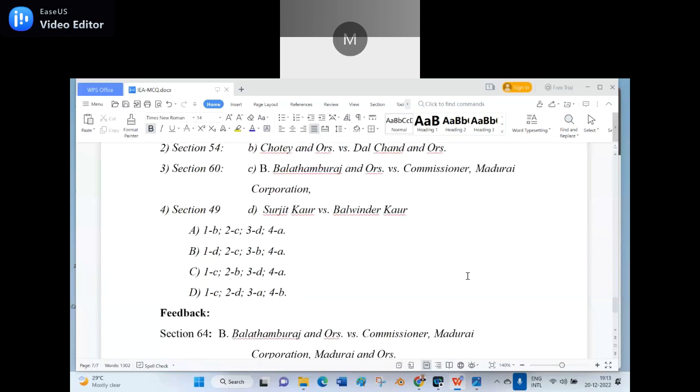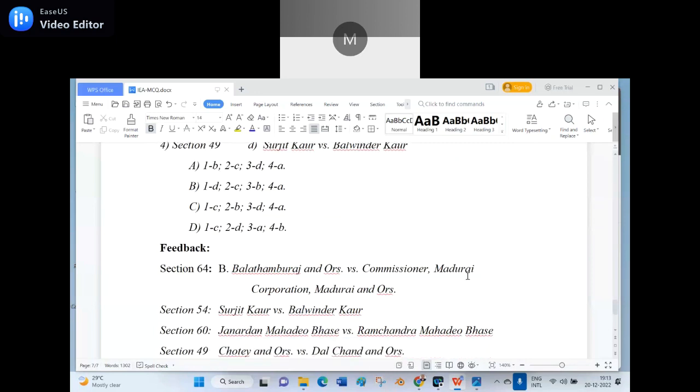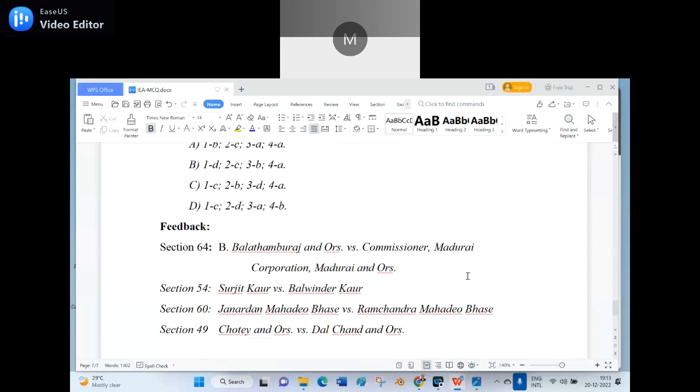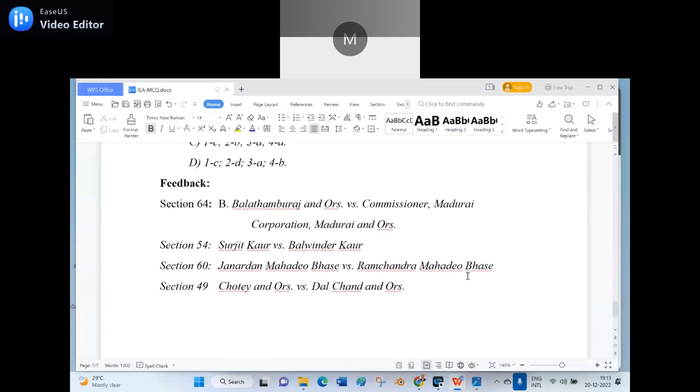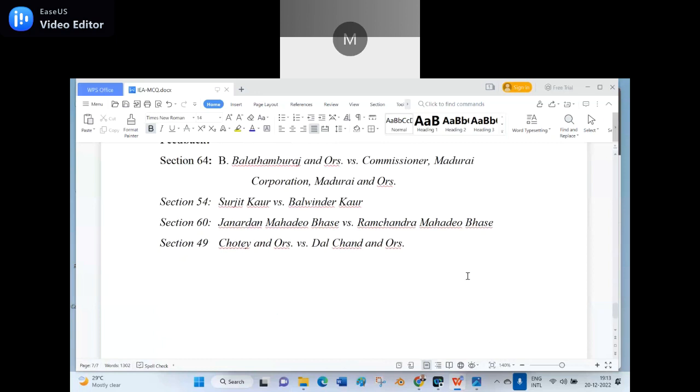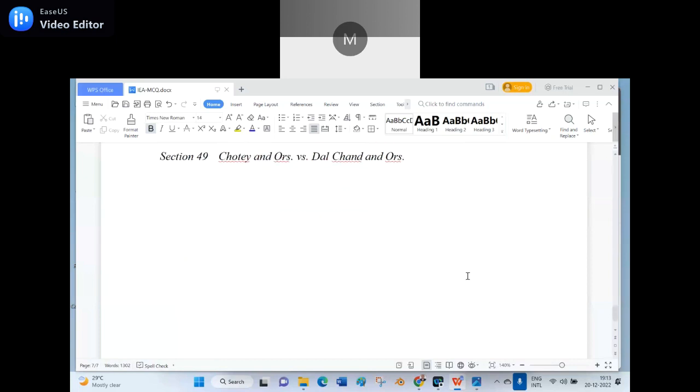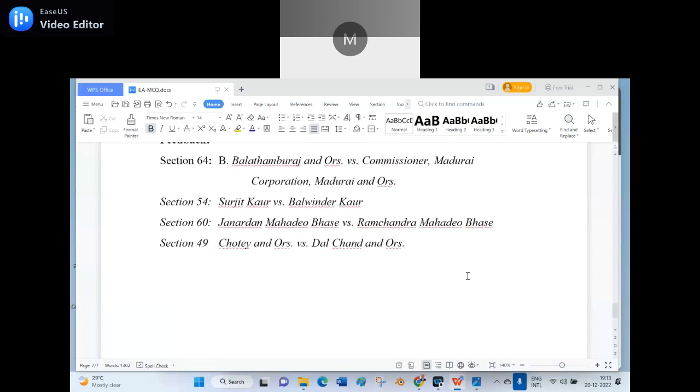See here: section 64, Balatham Buraj and others; section 54, Surjit Kaur versus Balwinder Kaur; section 60, Janardhan Mahadev Bhase versus Ramchandra Mahadev Bhase; and section 49, Chote and others versus Dalchand and others. That is the method you have to use. If you remember just one section and one case law, you can easily make out the appropriate case law.